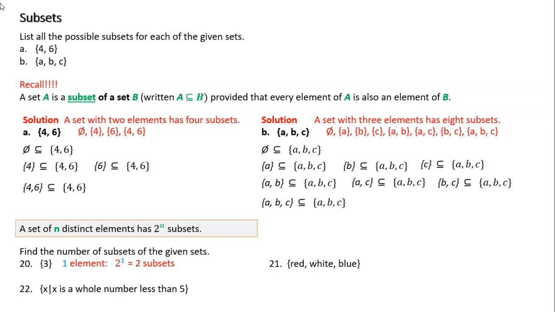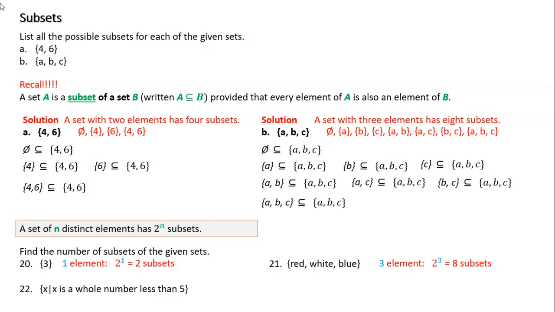All right. How about 21? Red, white, and blue. This is just 3 elements. So this is like problem B, right? So it's 2 to the 3, which would be 8. How about 22? That's in set builder notation. So we have x such that x is a whole number less than 5.